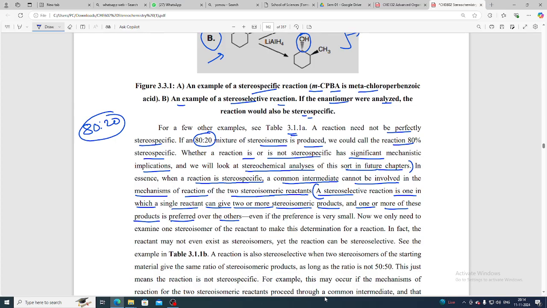Even if the preference is very small, we now only need to examine one stereoisomer of the reactant to make this determination for the reaction. In fact, the reactant may not even exist as a stereoisomer, yet the reaction can be stereoselective.